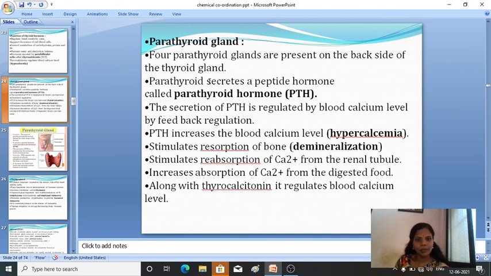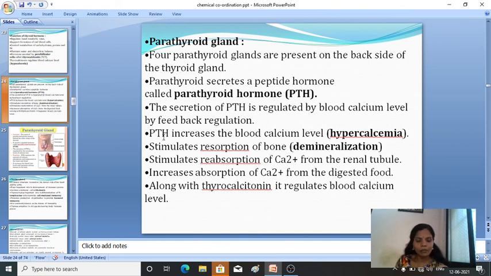This parathyroid secretes a peptide hormone called parathyroid hormone, PTH. The parathyroid gland secretes parathyroid hormone. Fine. The secretion of parathyroid hormone is regulated by blood calcium level by feedback regulation.